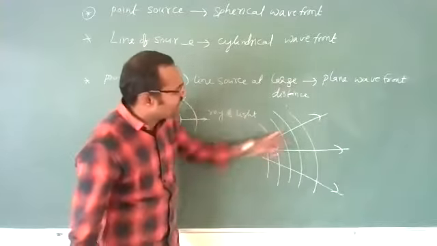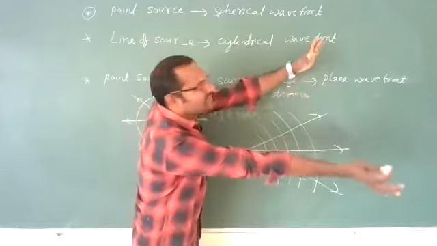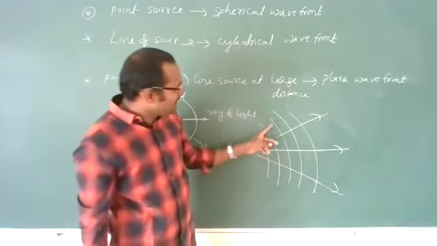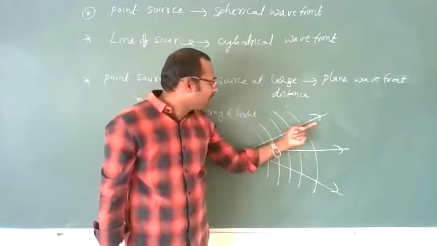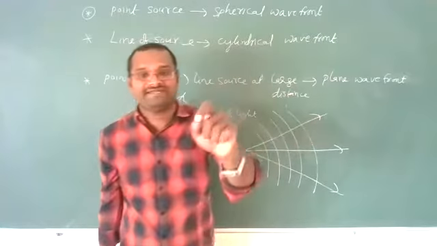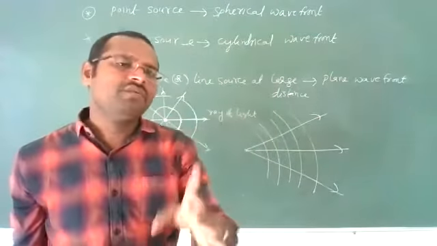This is a ray of light. These are rays of light, like this, spreading like this. Okay, so if you draw a line which is perpendicular to this wavefront, then that line will be called a ray of light. Okay, remember, very important point.